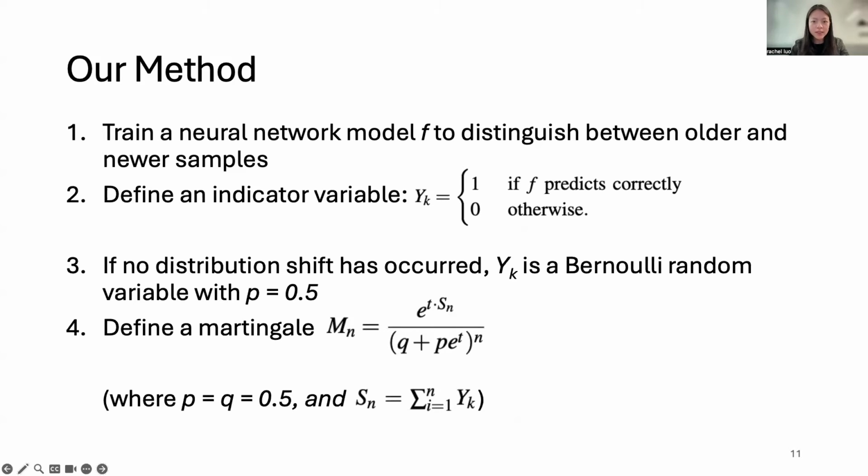The intuition here is that if your distribution didn't drift, your classifier should not be able to guess whether a new sample is actually a new sample better than random chance. And therefore, the probability that it makes a correct guess is 1/2. So we can define a martingale based on this, and we know that the probability that the martingale grows very large is very small. And that's how we can limit our false positive rate.